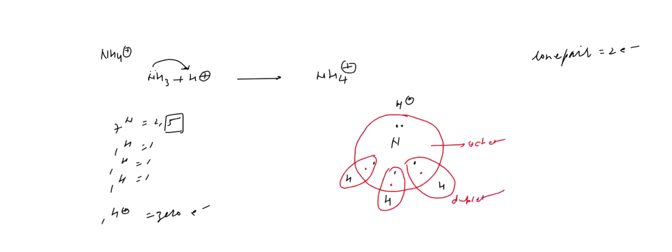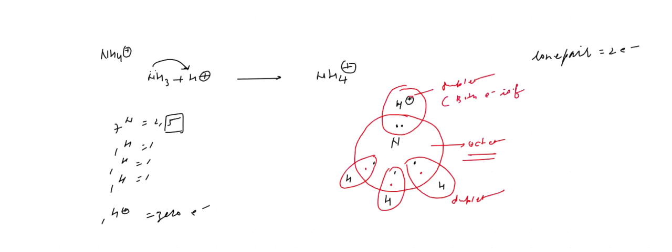H plus has zero electrons, but here it completed the octet, so it does not require more. What is happening? This H plus is sharing this electron pair of nitrogen. Now it completed the duplet, but both electrons are of nitrogen, na? Yes, sir.